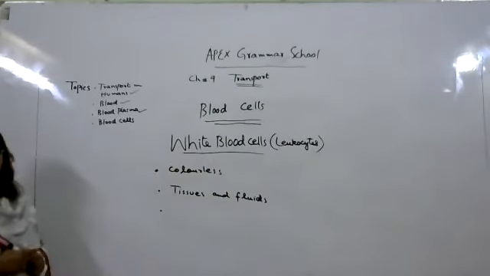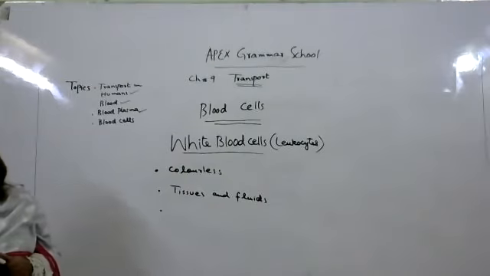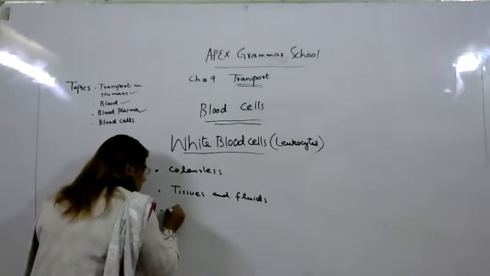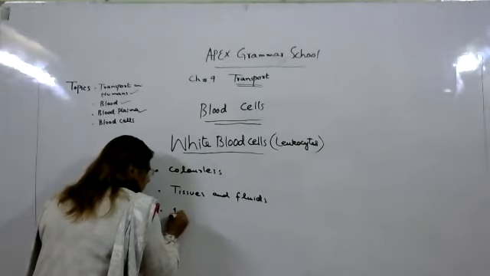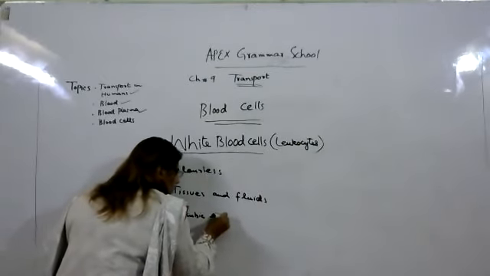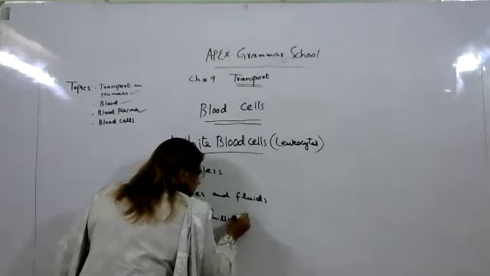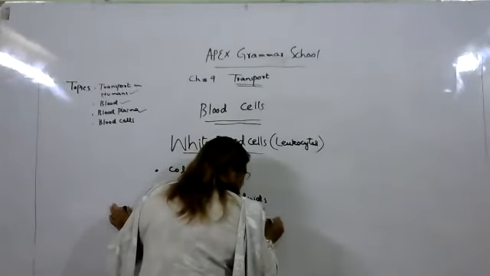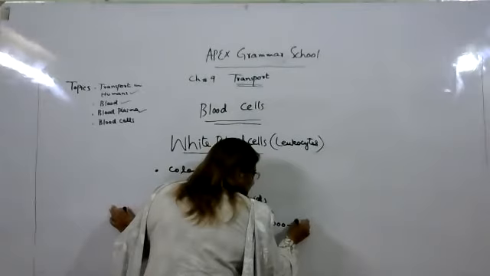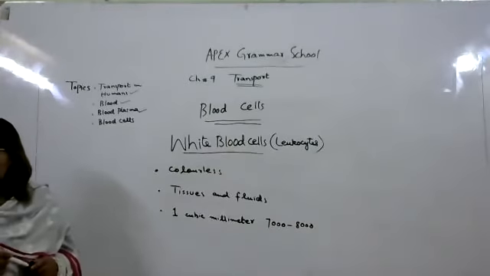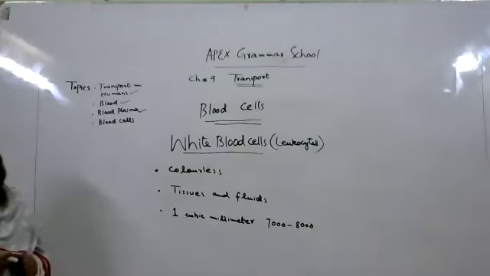And third, how many are present in 1 cubic millimeter? They are present approximately 7,000 to 8,000.